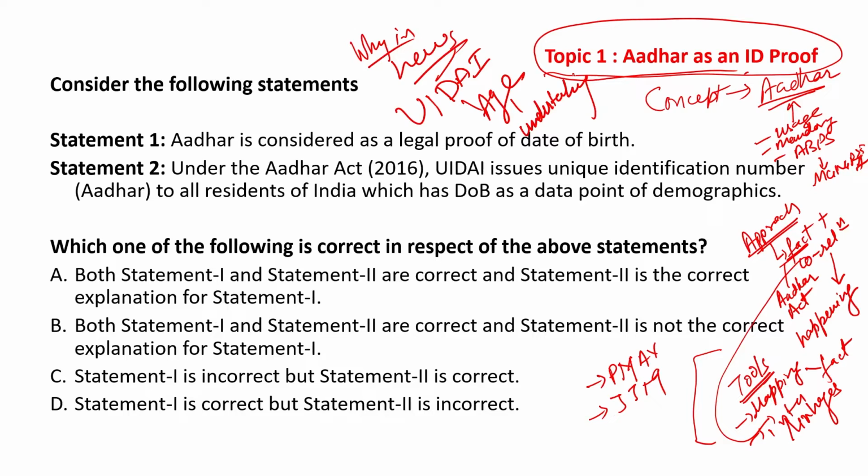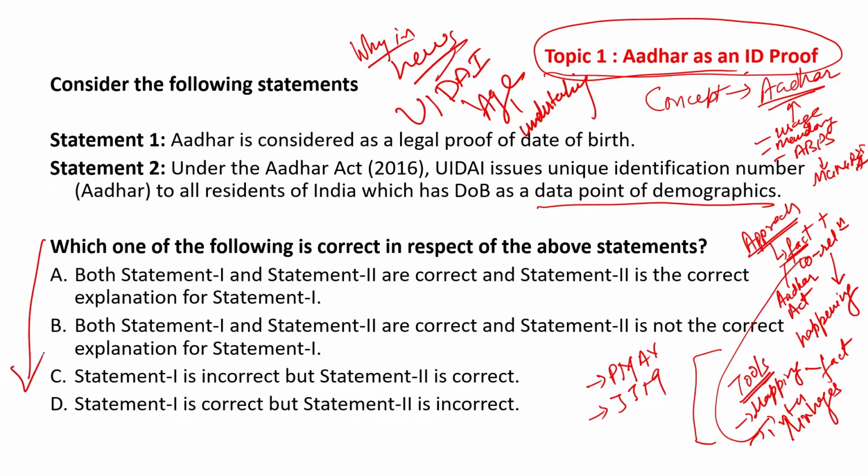Consider the following statements. Aadhar is considered as a legal proof of date of birth. Under the Aadhar Act 2016, UIDAI issues unique identification number to all residents of India which has date of birth as a data point of demographics.